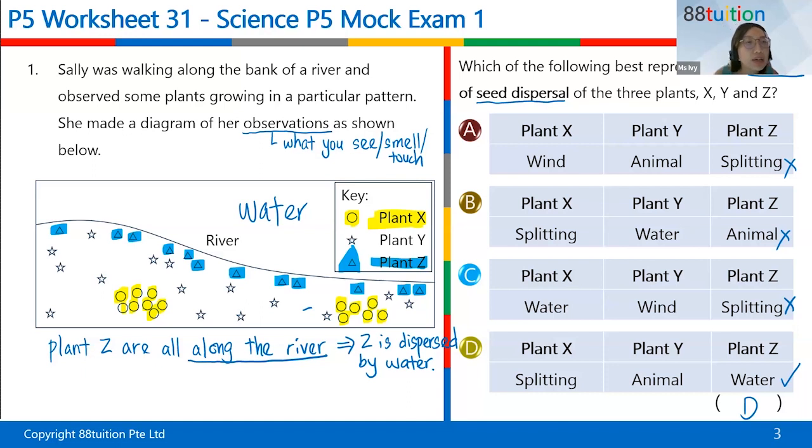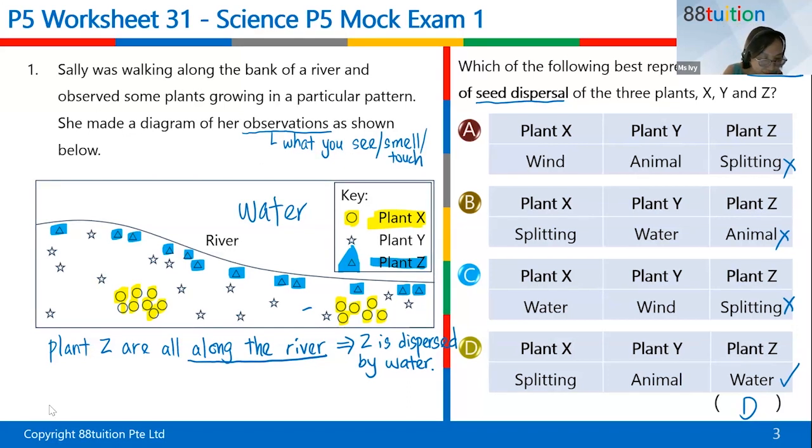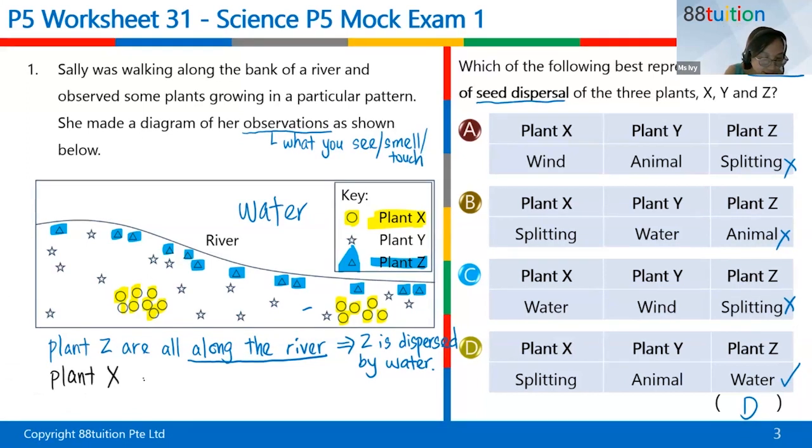So Giselle says the plants are together in a pile. Jia Ping says the plants are not too far away from the parent plant. So in other words, Jia Ping, you're saying the plants are very near to the parent plant. Well done. So this is what you will write. The plants are clustered together. So plant X are all clustered together. They are very near each other. So I use the word clustered, like they are all grouped together.